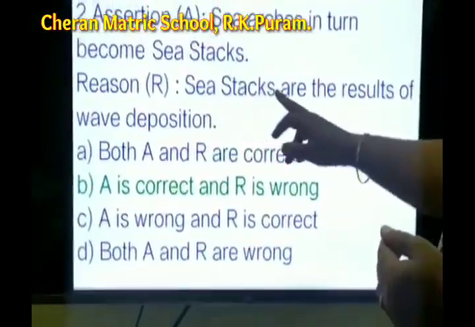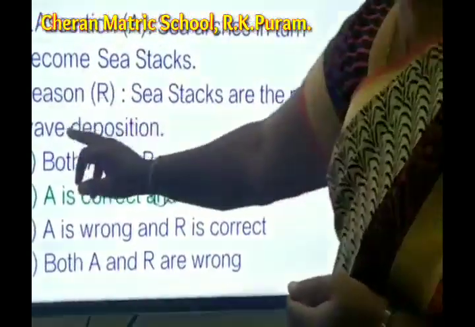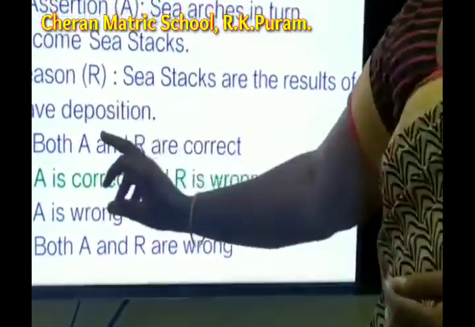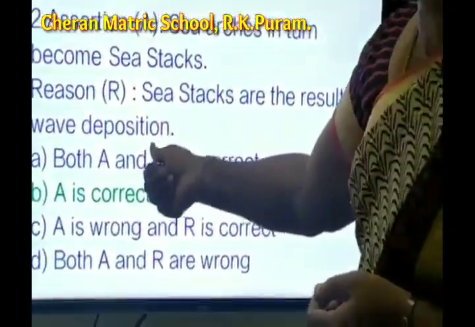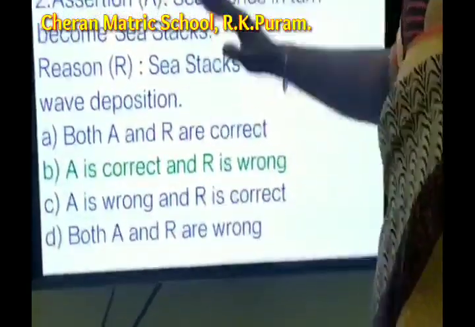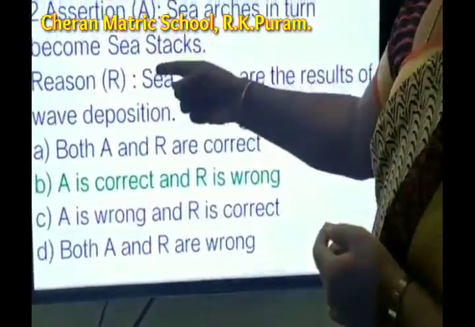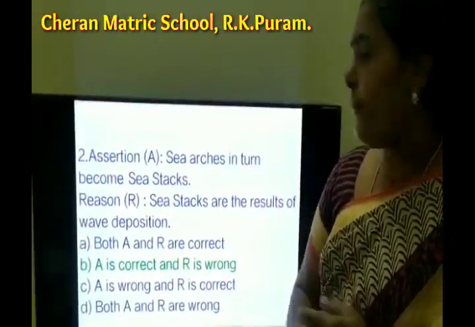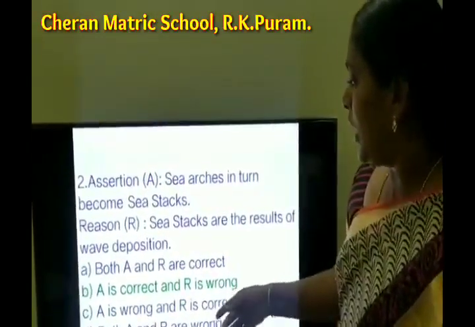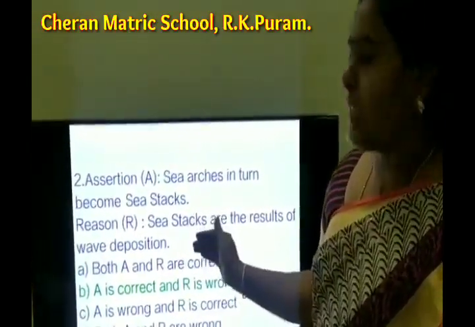The reason, sea stacks are the results of wave deposition. Sea stacks are the results of wave erosion, but they are giving wave deposition, isn't it? So this is wrong. Assertion A is correct, and the reason R is wrong. Okay. And then the two more question answers.